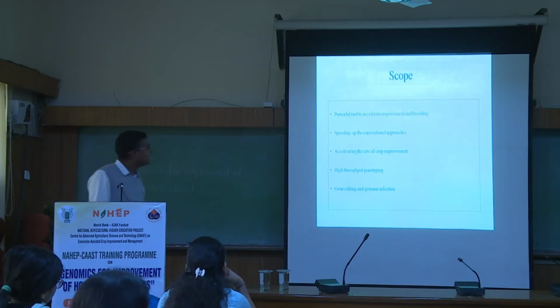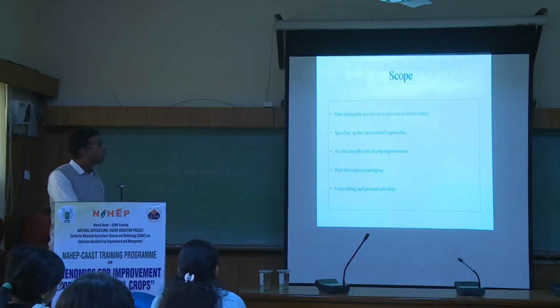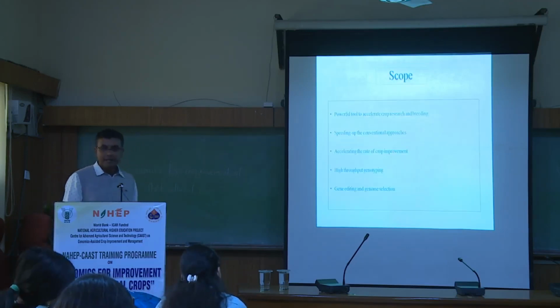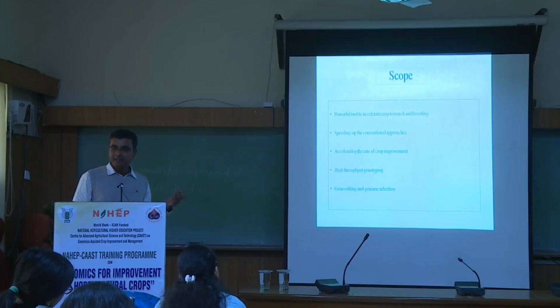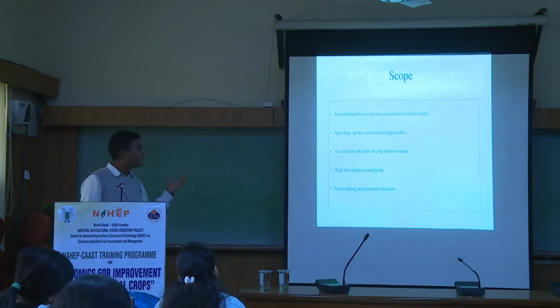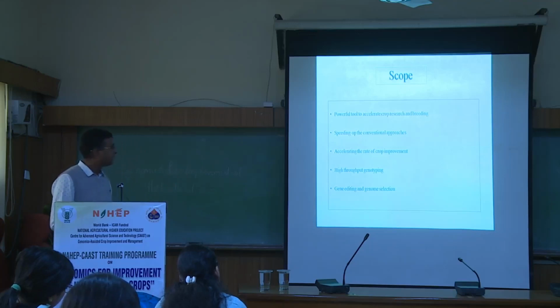Sorry. And these are the scopes. Further, what we can do, that powerful tool to accelerate the crop research in the breeding. You can accelerate it at a very, very high speed, no? Then speeding up the conventional approach, because a certain challenge is now with us: we need to have a certain downy mildew resistance in cucumber. We need a variety, but we have to wait for at least 4 to 5 years to develop an end product. But we can do it within 2 years using speed breeding.